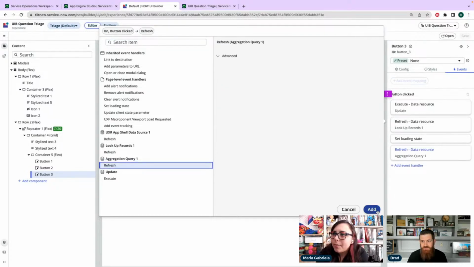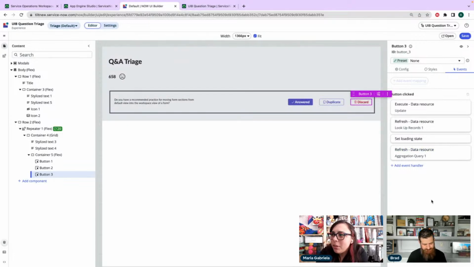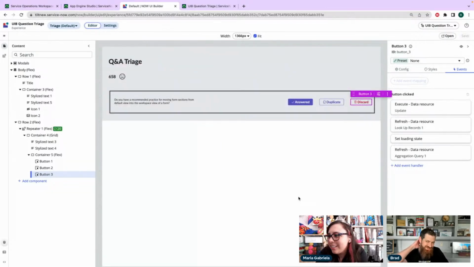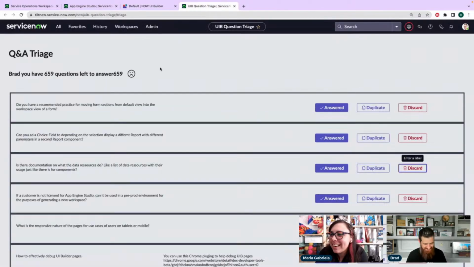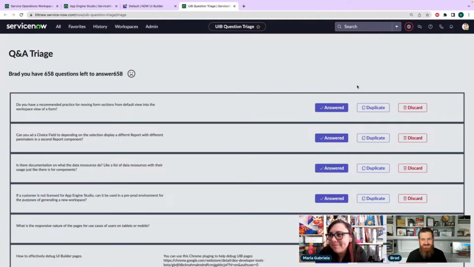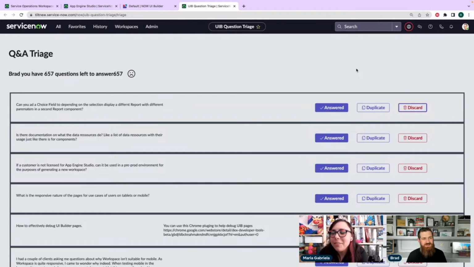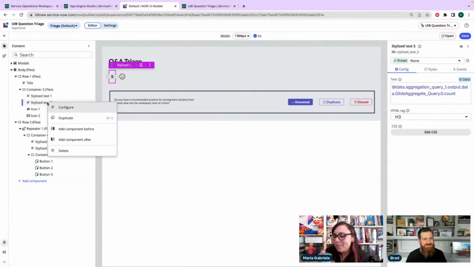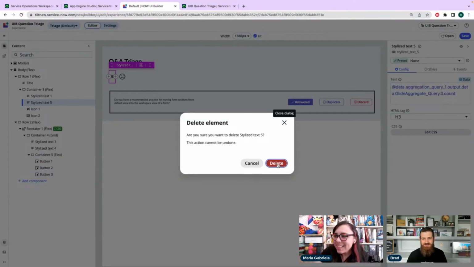It's this one. Quick question. Does it matter what order things are in here, like set loading state before the refresh? It depends on who you talk to. I do think it matters. I do think it executes them in an order, but it's all async, and you can't reorder them. Can you drag and drop? No. All right, let's see if this works. 658. There we go. Updated. That was it. You win. Yay. Somebody get Gabby her prize.